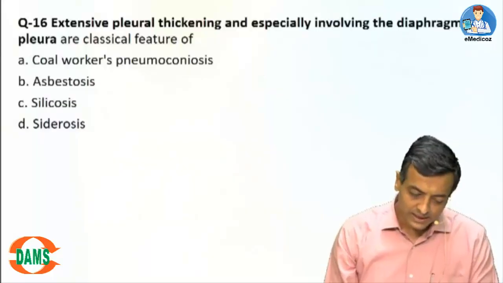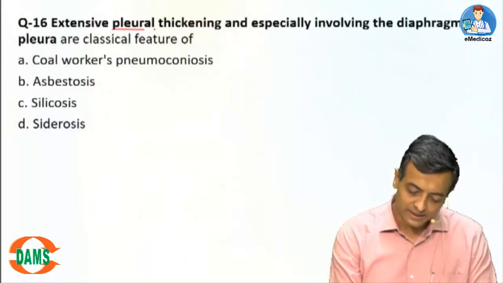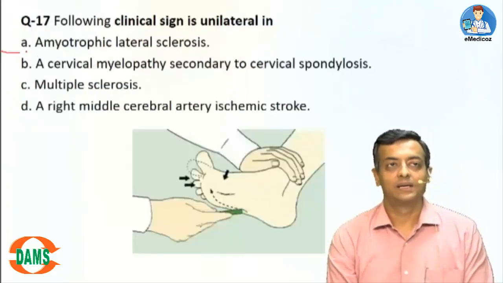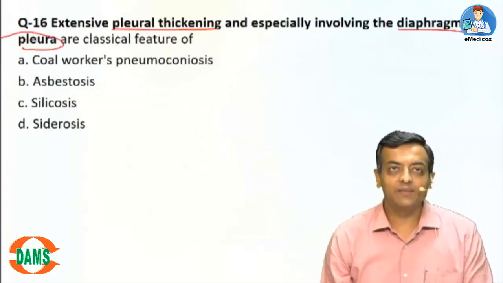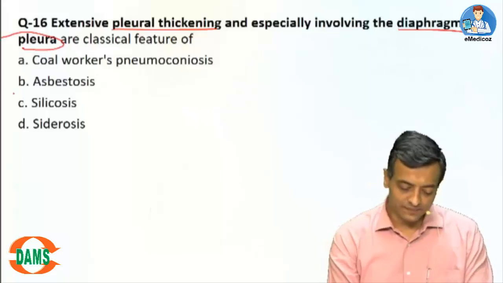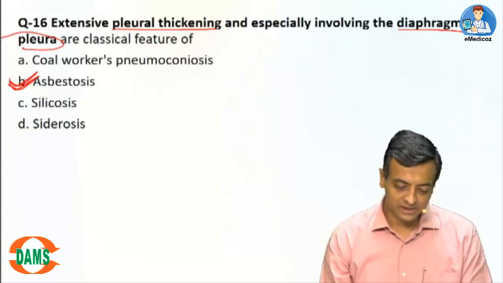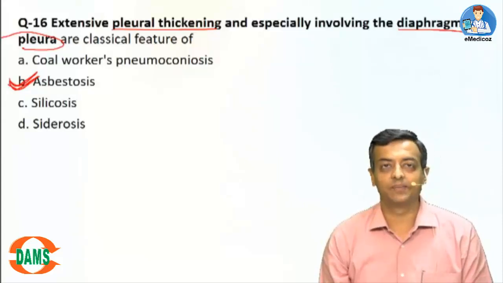Question 16. Extensive pleural thickening, especially involving diaphragmatic pleura. Diaphragmatic pleura involvement is classical of asbestosis. Typical of asbestosis, you will see this picture.